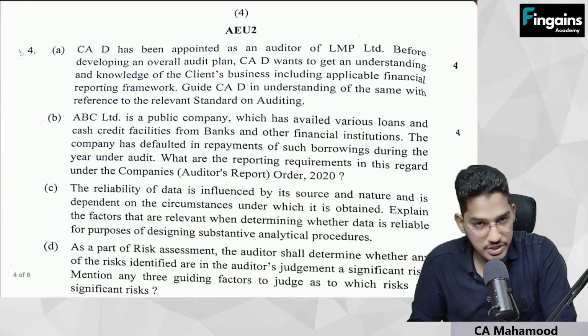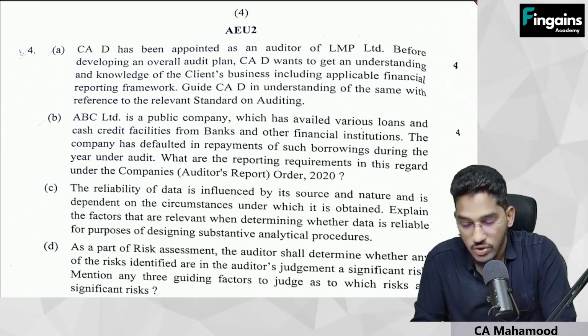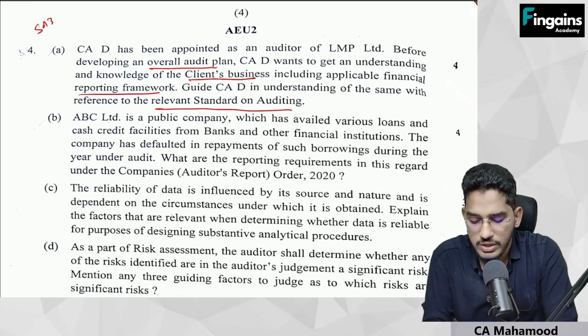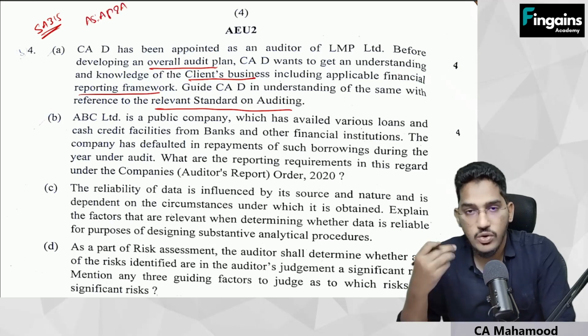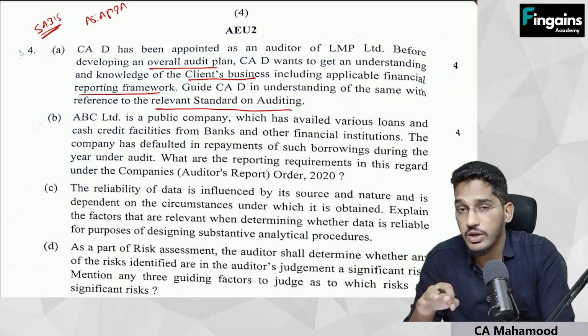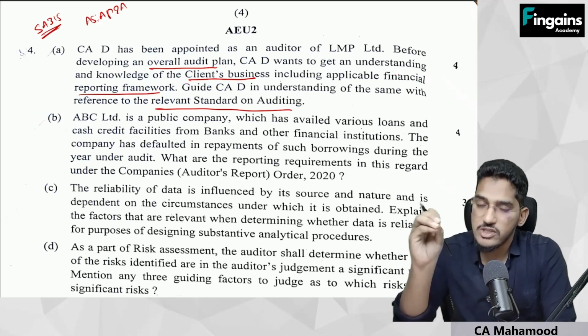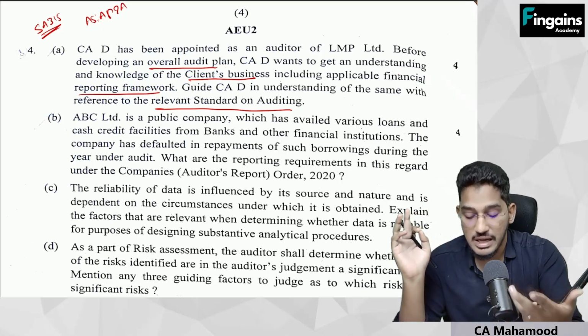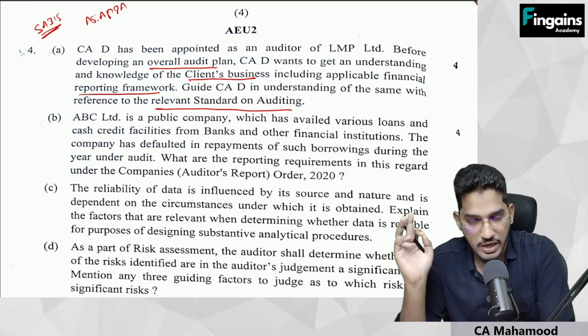So now we will see the fourth question. CAD has been appointed as an auditor of LMP Limited. Before developing an overall audit plan, CAD wants to get an understanding and knowledge of client's business, including applicable financial reporting framework. Guide CAD in understanding of the same with reference to relevant standards on audit. So this is from SA 315, you can say. And also we have included a question in audit strategy, planning and program. As we know, as an auditor, you have to develop an audit plan. Before developing the audit plan, you need to understand the client's business, like client's external environment, client's internal things, accounting policies, applicable financial reporting framework. So that's what you are supposed to write here.